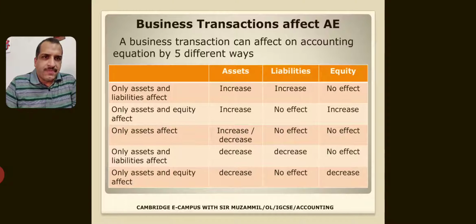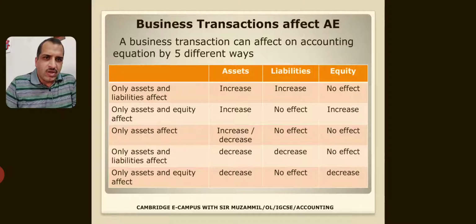So in short, a business transaction can affect the accounting equation in 5 different ways. One way could be only assets and liabilities effect, meaning if assets increase, liabilities will also increase. Same, only assets and equity effect. In this case, if assets increase, equity will also increase.